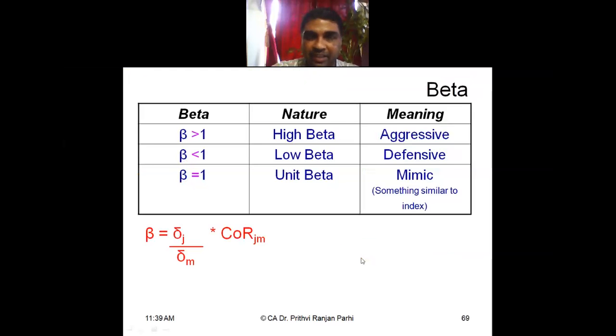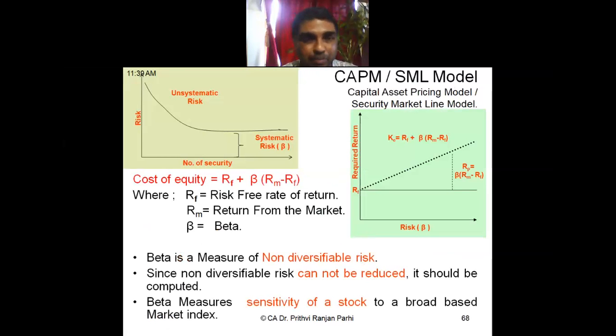Okay, the CAPM model I had already explained to you. The formula is risk-free rate of return, because equity shareholders expect minimum risk-free rate of return, plus they expect the market return. But market return also includes risk-free rate of return. Therefore, net market return means market return minus risk-free rate of return. And this will be subject to beta factor, because this net market return is sensitive, and the sensitivity factor is beta. So that needs to be multiplied with the beta factor.